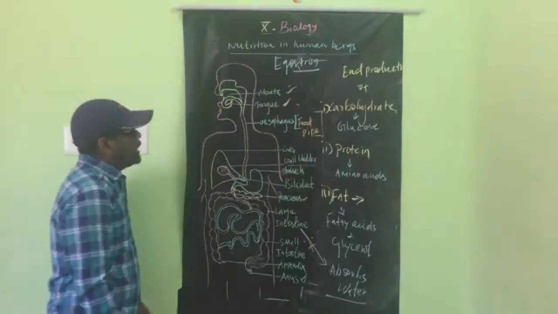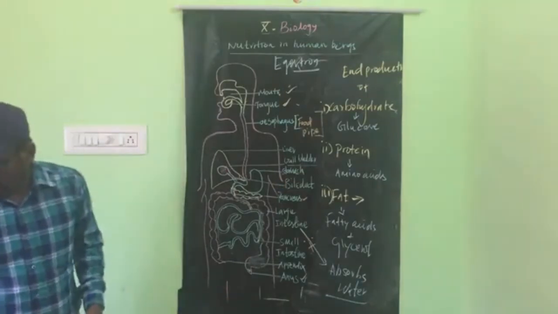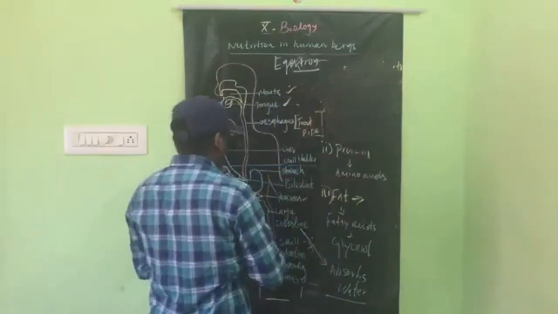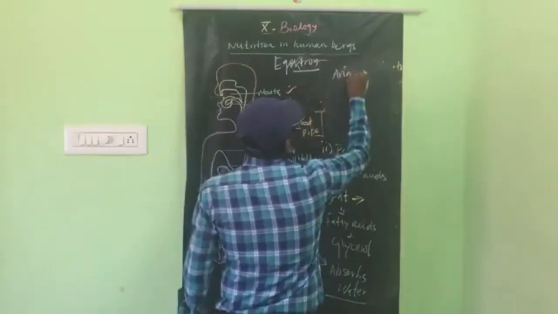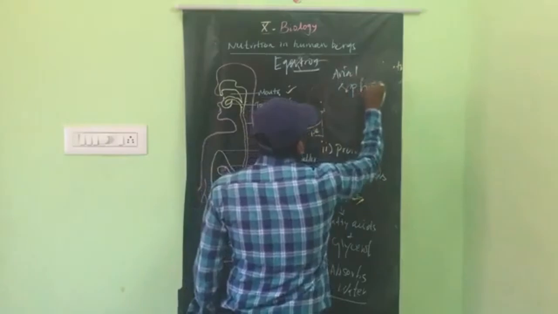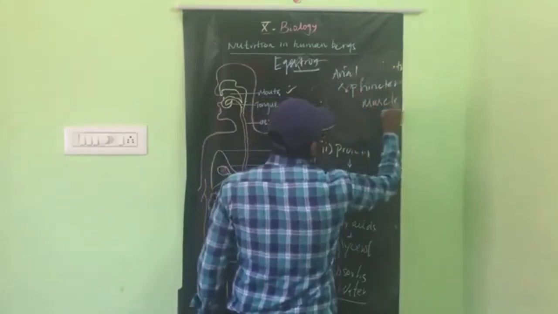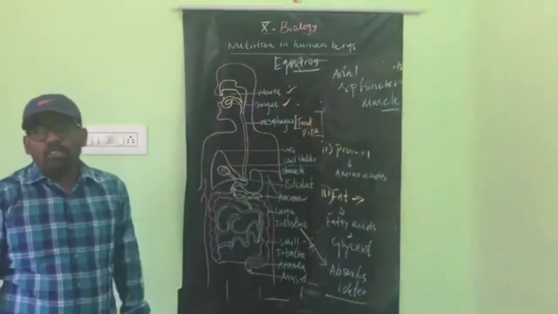Okay, here there is another muscle. What is the muscle's name? Anal sphincter muscle. Before we saw the gastric sphincter, no, this is the anal sphincter.